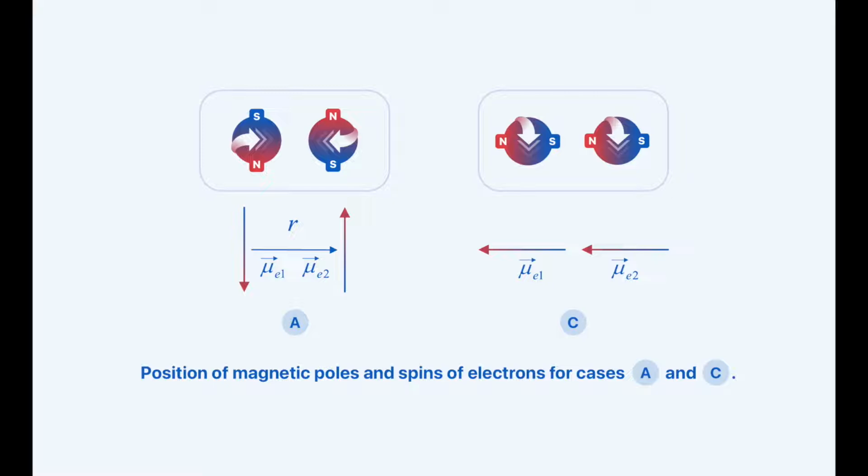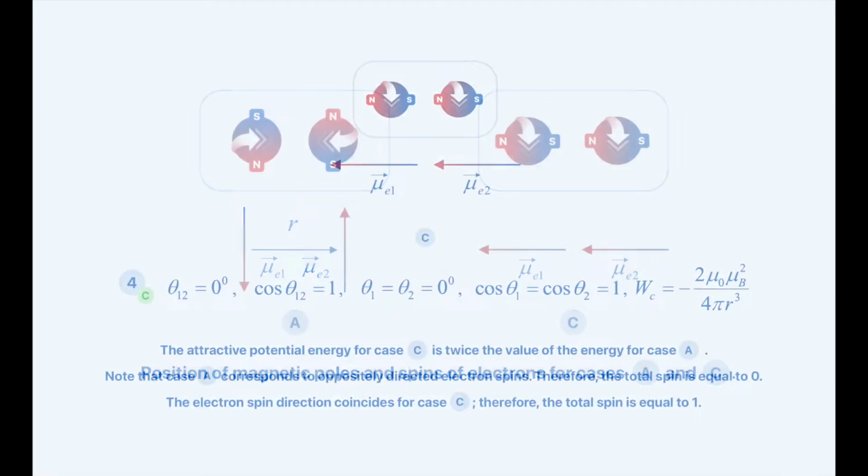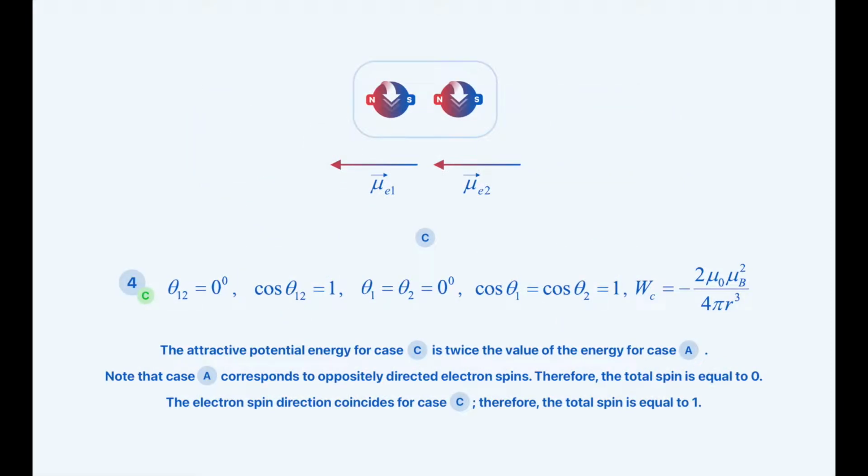In this slide, we can observe the position of magnetic poles and spins of electrons for cases A and C. The attractive potential for case C is twice the value of the energy for case A. Note that case A corresponds to oppositely directed electron spins. Therefore, the total spin is equal to 0. The electron spin direction coincides for case C. Therefore, the total spin is equal to 1.